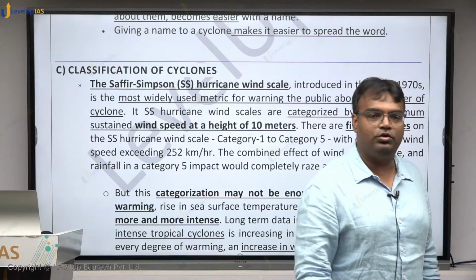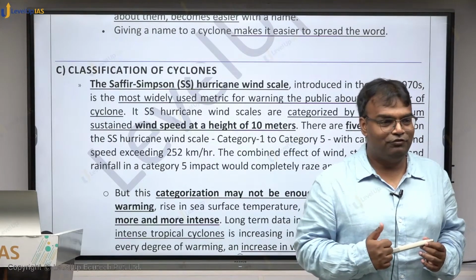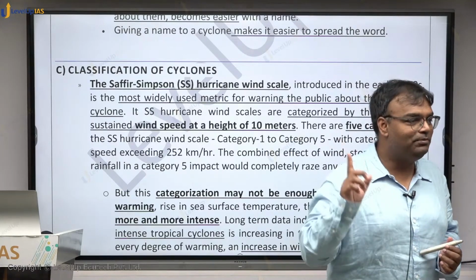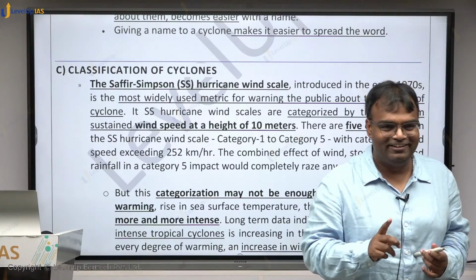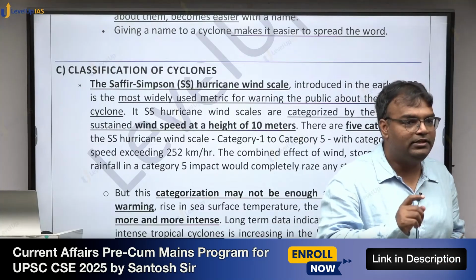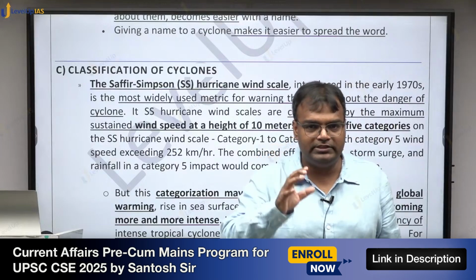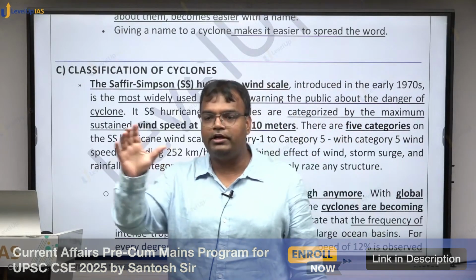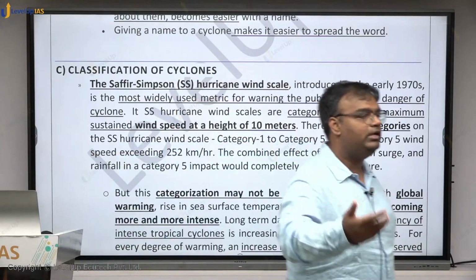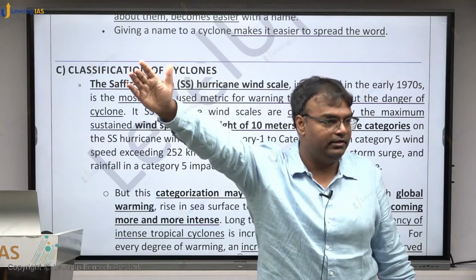But recently down to earth में एक detailed article आया था where they said कि we need to revise this system. Because now cyclones are becoming more and more intense. UPSC ने मेंस में पूछा कि वो क्यों intense हो रहे हैं. यहाँ पे हम डिस्कस कर रहे हैं they are becoming more and more intense and thus about 250 km everything is category 5. But they say that एक और category बना दो. Because above 252 km number of cyclones are increasing and among them there should be a bigger category, category 6.